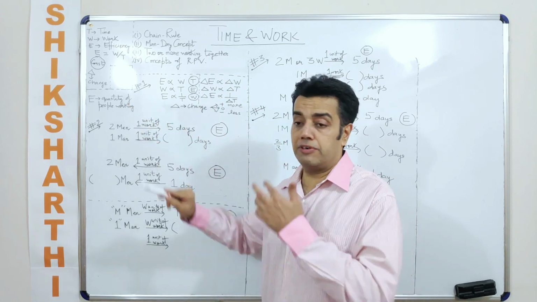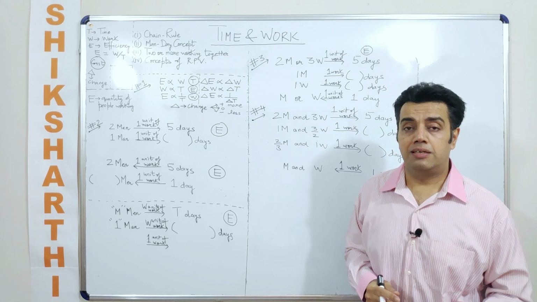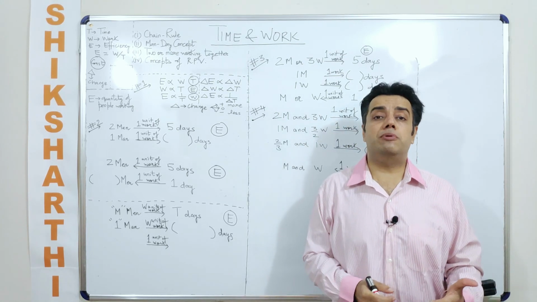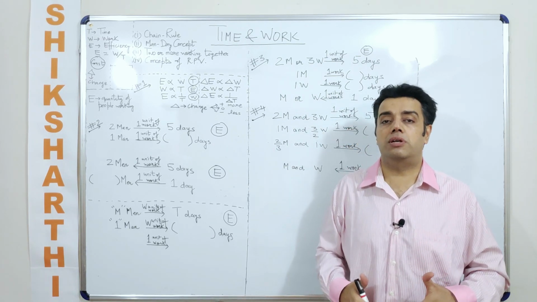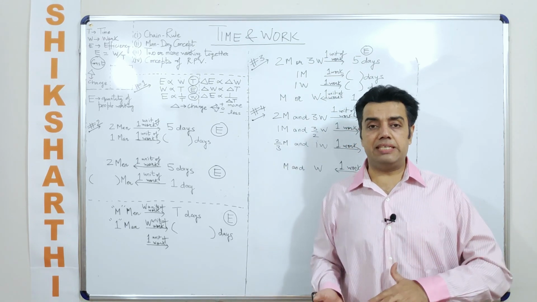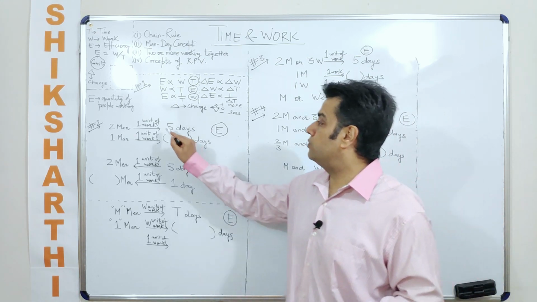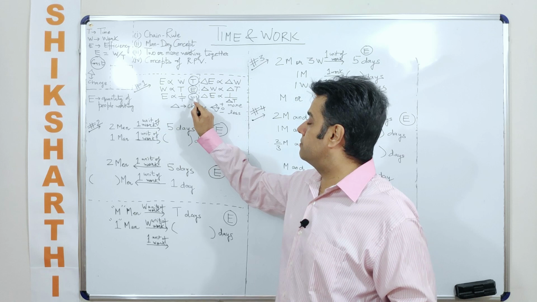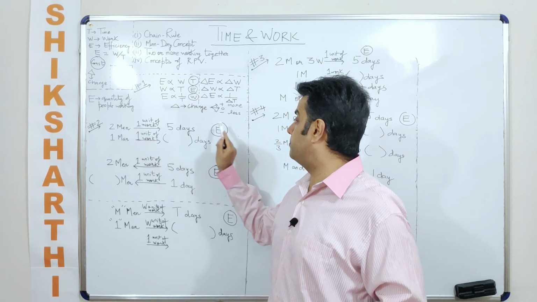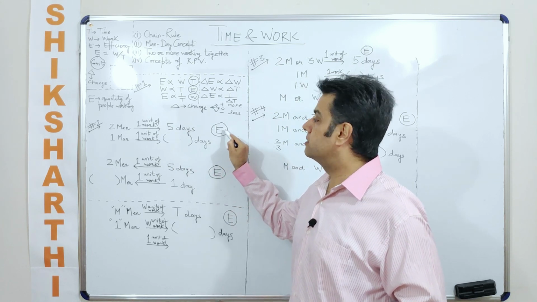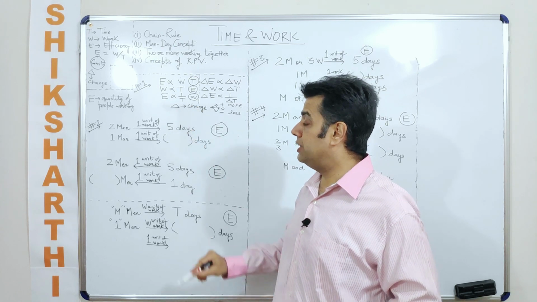A few minutes back we were talking about there being 2 ways of changing the efficiency. One way is I ask the people originally involved to change, or I can always increase or decrease the number of people involved. But if I increase or decrease the number of people involved, naturally the time also changes accordingly. So when I know that the work done is kept constant, which is the case here, if I reduce the number of people keeping their efficiency constant, will the time increase or decrease? It has to increase.